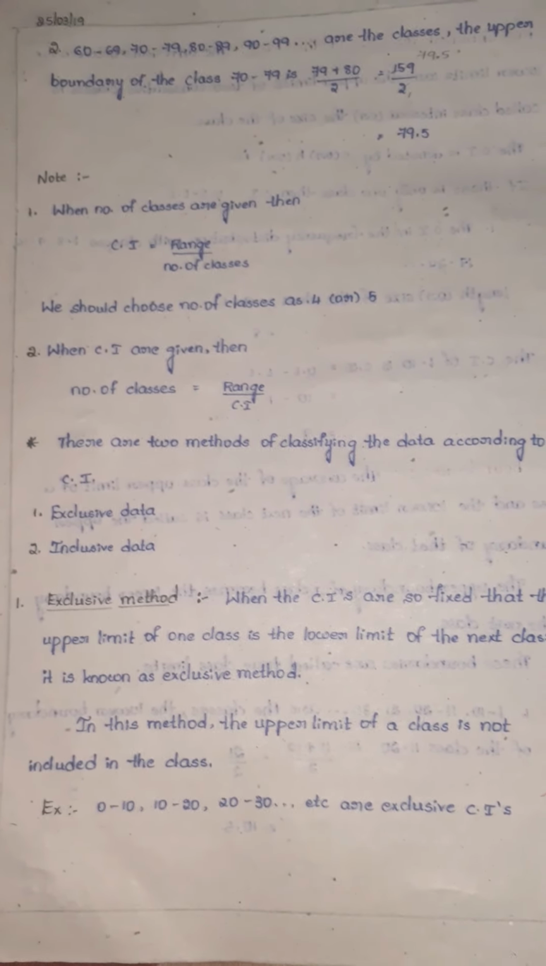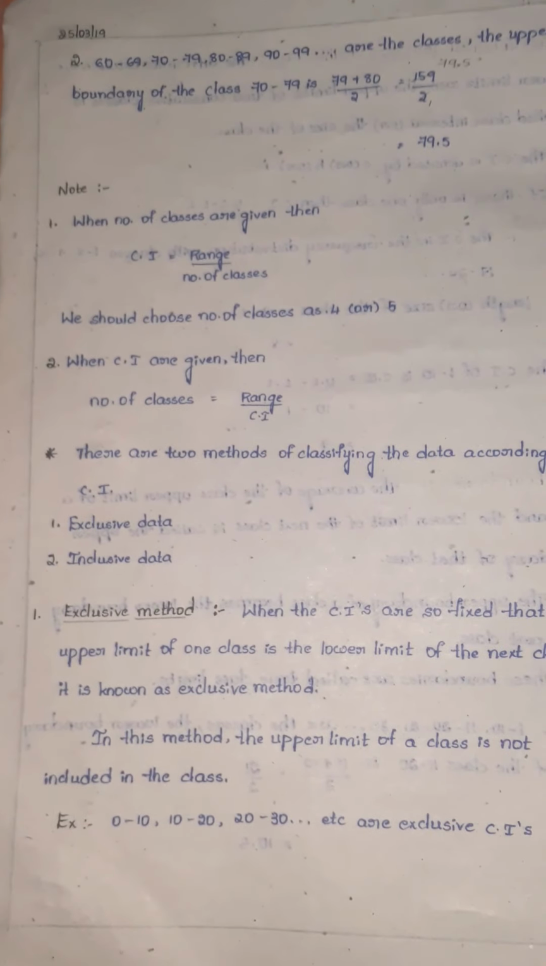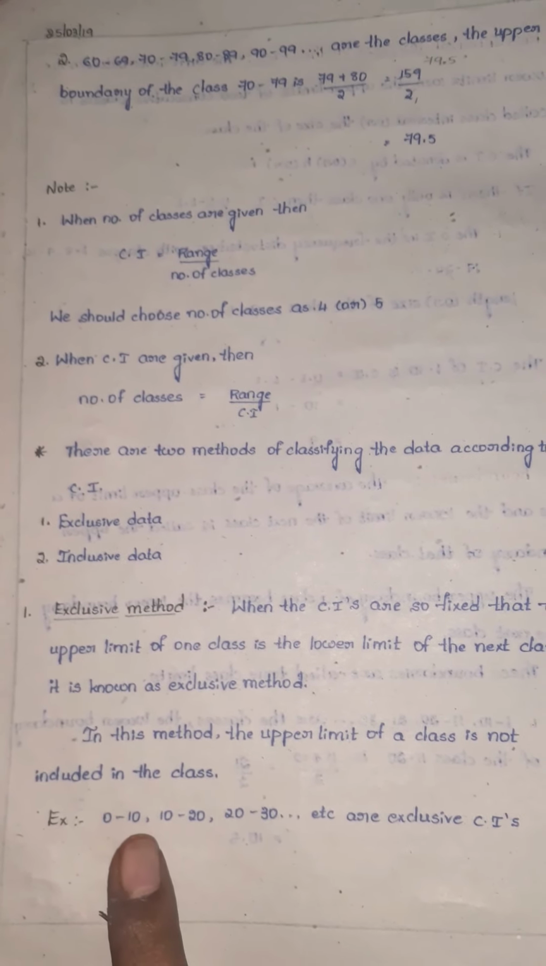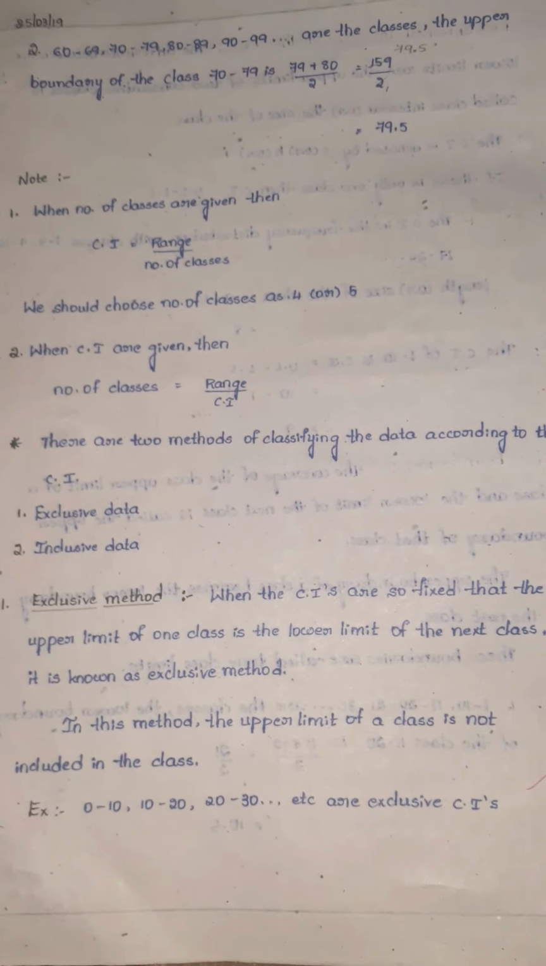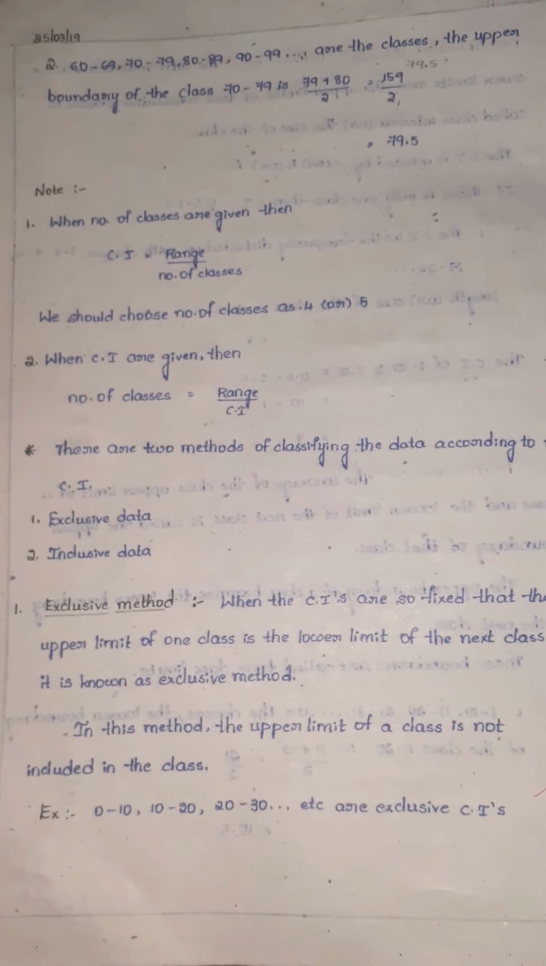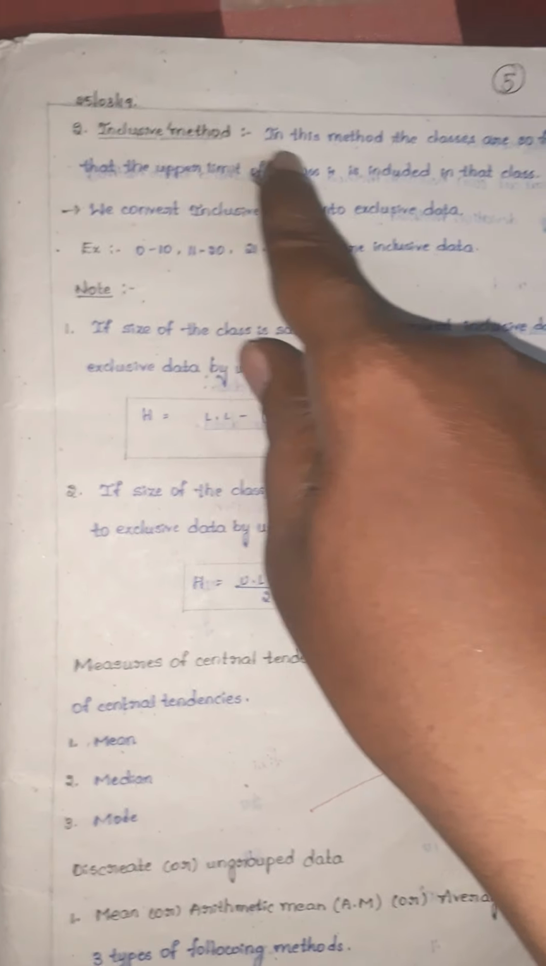From 0 to 10 we will count up to 9 numbers only. In problems we won't count 10 in this class interval. 0 to 10 means we will count up to 9 only. Here also 10 to 20 means we will count up to 19 only, we will not count 20. That's why the upper limit of a class is not included. Next, lower limit and next, inclusive method.